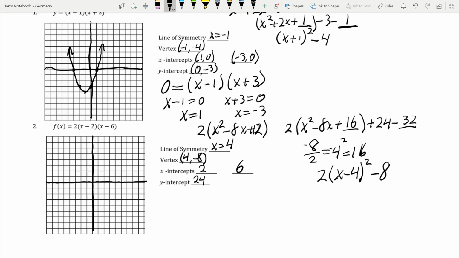So let's graph our x-intercepts first. We have it at 2 and 3, 4, 5, 6. Our vertex is at 4, negative 8. So way down here. Now guys, remember, with these, they're symmetric, and we have this times 2. So we're just going to put this point right here, because we know that's where it has to be.